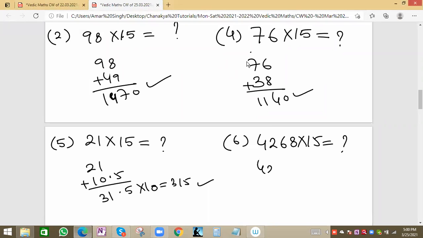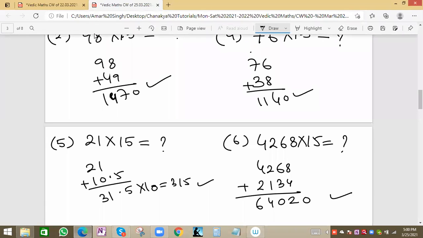So same method, 4268. Half of this value we can get by dividing by 2: 2134. Simple addition. 8 and 4 is 12, 2 carry 1, 6 and 3 is 9, 1 is 10, 0 carry 1, 2 and 1 is 3, 1 is 4, then 6, and a 0 at the end. So 64020 will be the right answer because we have to multiply with 10. Your answer is also correct.